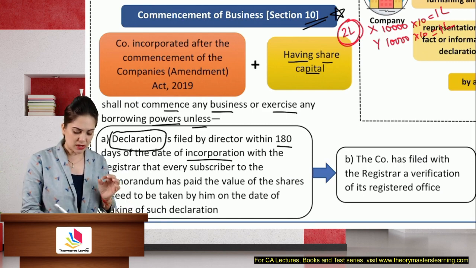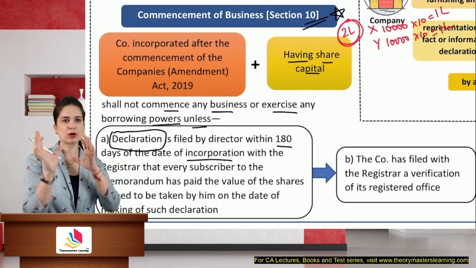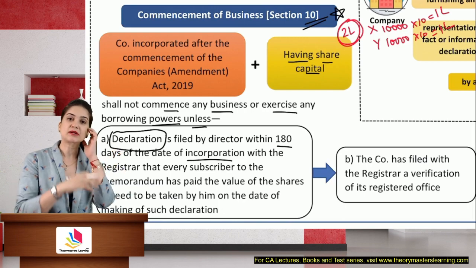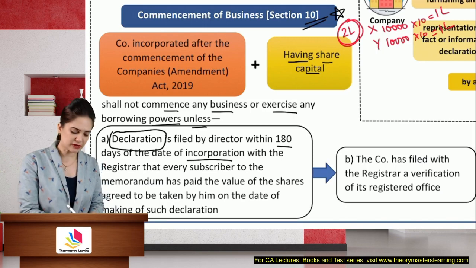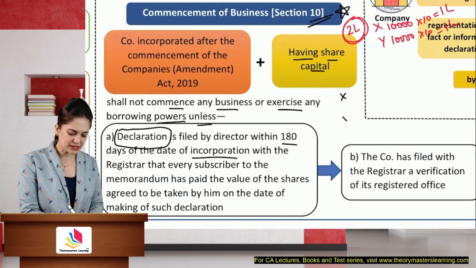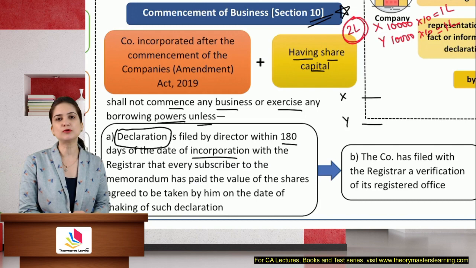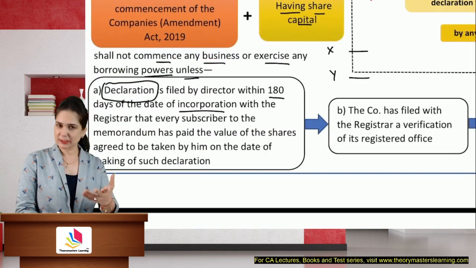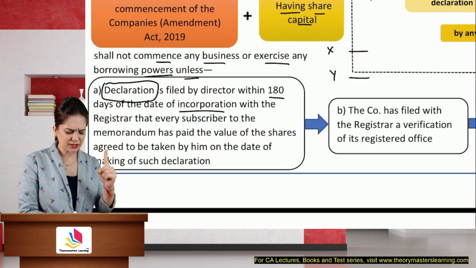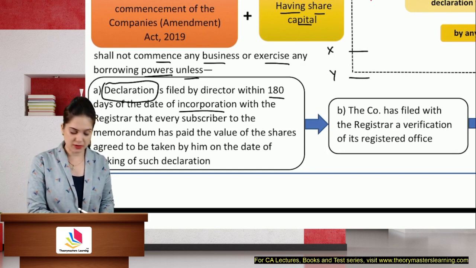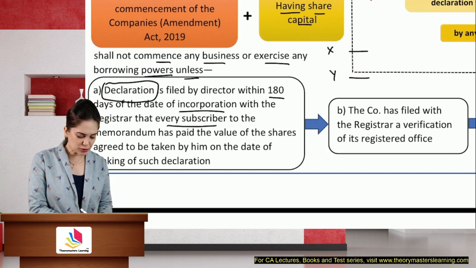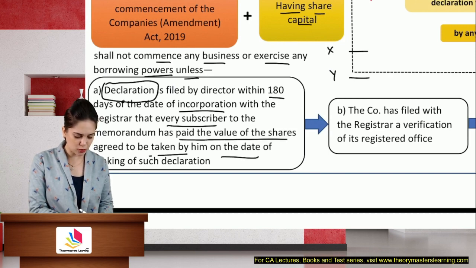So in the memorandum, in the clauses, we will write the authorized clause, but in that table in the memorandum we will be studying later, you will write the number of shares that each subscriber has agreed to subscribe. So a declaration will be filed by the director within 180 days with the registrar, that every subscriber to the memorandum has paid the value of shares agreed to be taken by him on the date of making the declaration.